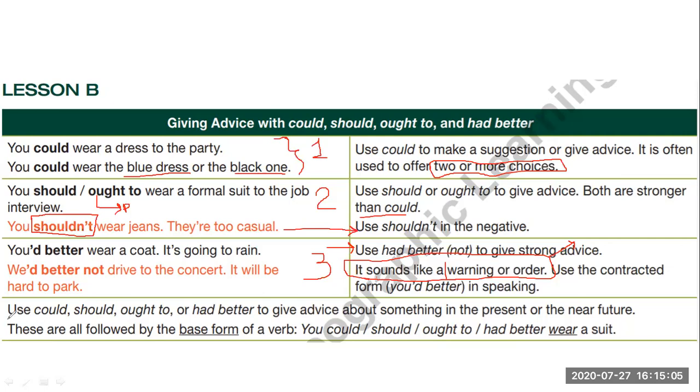Okay, so the last note: use could, should, oughta, or had better to give advice about something in the present or the near future. These are all followed by the base form. As you see, here we are using only the base form. We are not using ing. We are not using the past. We are not using to. Only here we are using to. Okay, but always we have to use the base form of the verb.